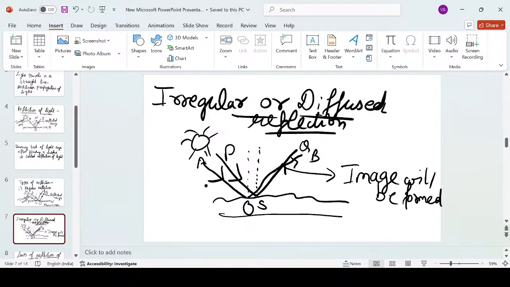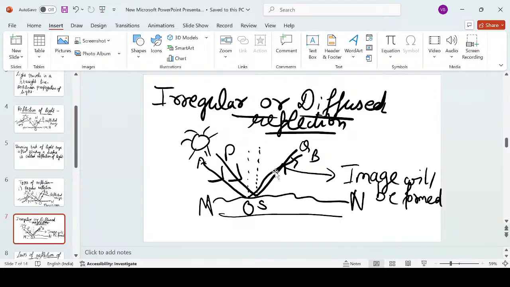It is rough. We can name this surface as M and M. You can see this surface. It is not a plane surface. It is a rough surface. From this rough surface, when reflection occurs, the light rays, since they are coming from the light source, can definitely be parallel to each other. But when reflection occurs from such uneven rough surfaces, they may not be parallel.